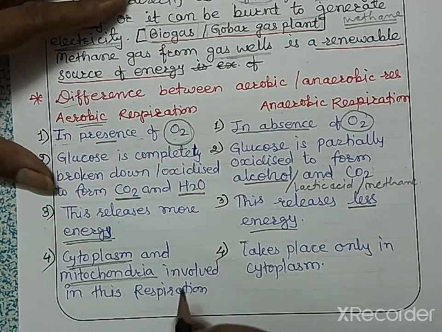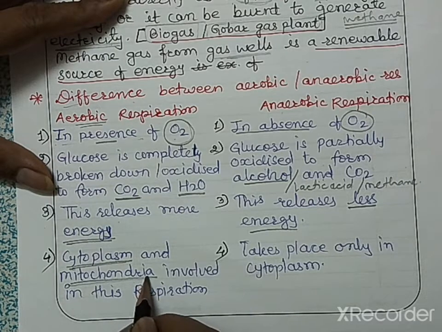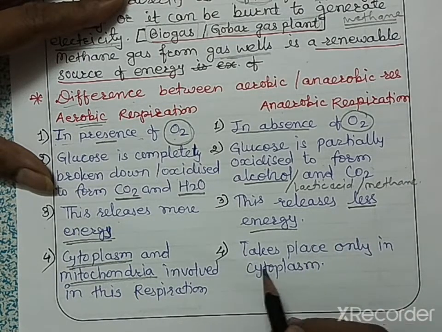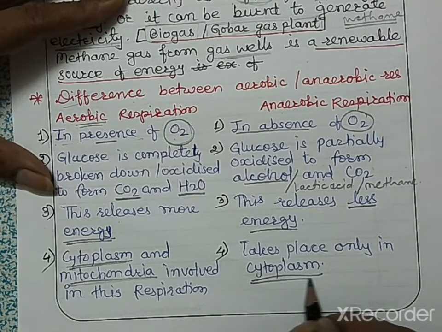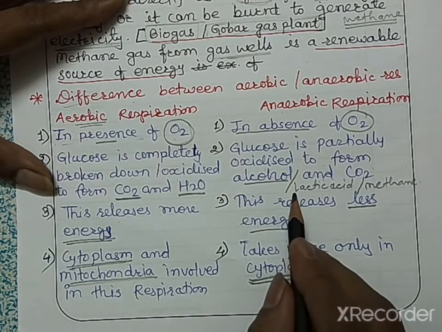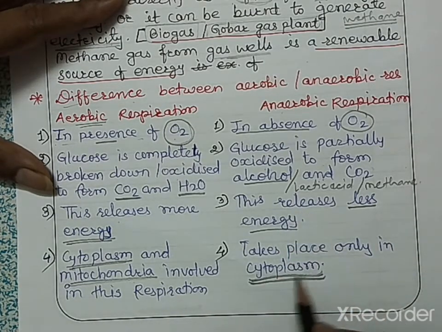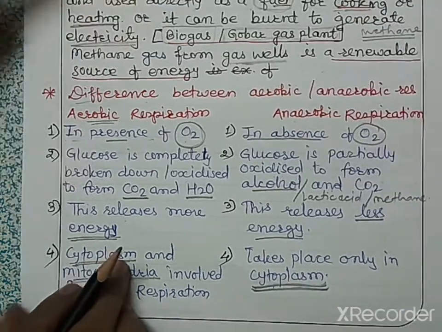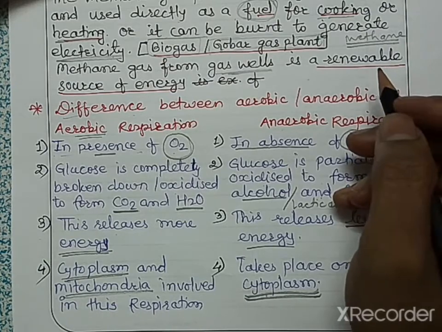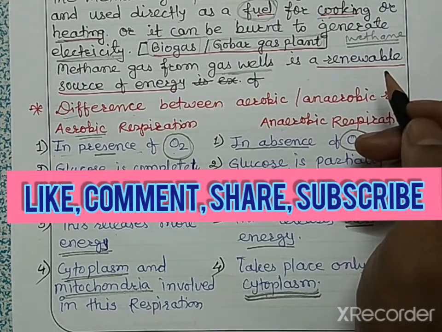Mitochondria is a cell organelle, present inside the cell. So aerobic respiration is performed by both the cytoplasm of the cell and the mitochondria in the cell. But anaerobic respiration takes place only in the cytoplasm, meaning no cell organelle is performing this anaerobic respiration. It takes place in the cytoplasm. Okay, so this is all about respiration, aerobic respiration and anaerobic respiration.